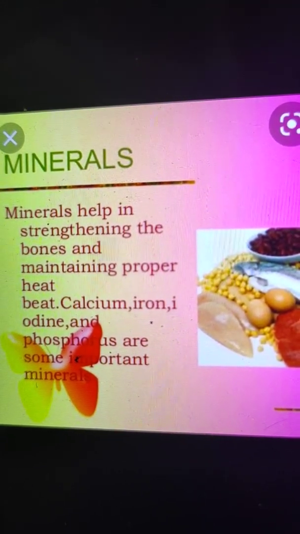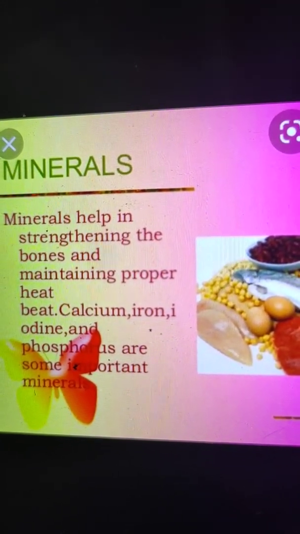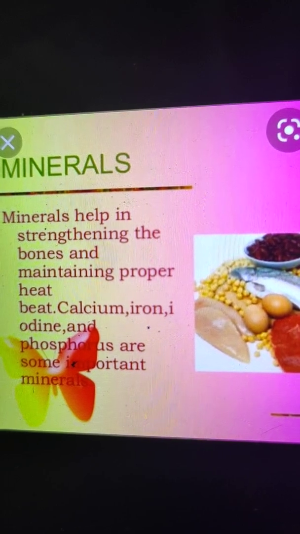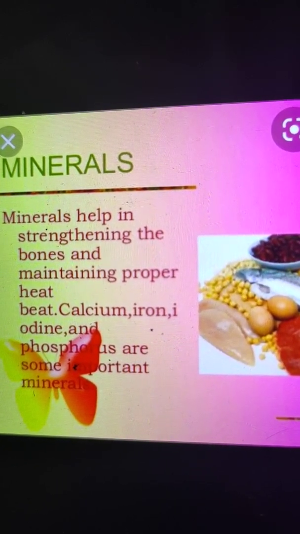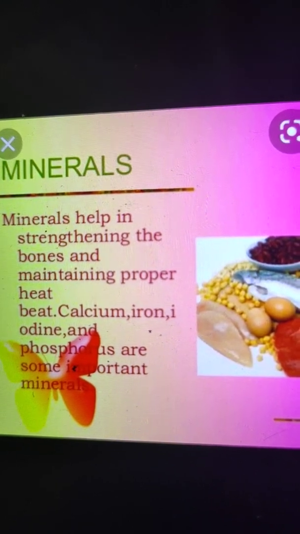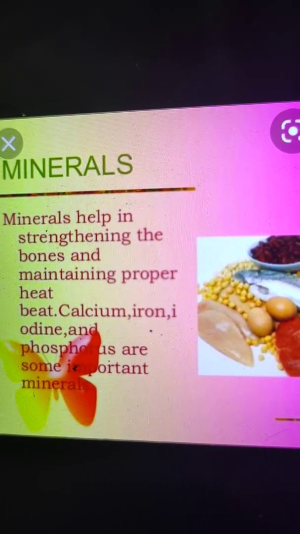Now the next one is phosphorus. Phosphorus is responsible for the formation of strong bones and teeth, and the main sources are milk, cheese, ragi, nuts, bajra. They all are sources of phosphorus.